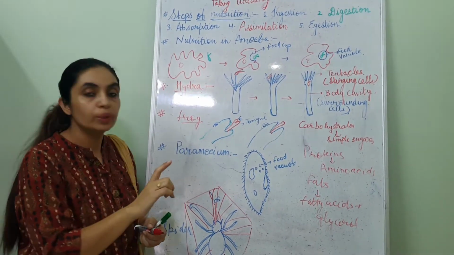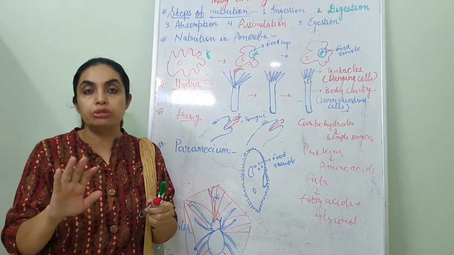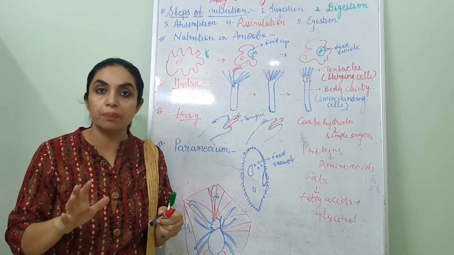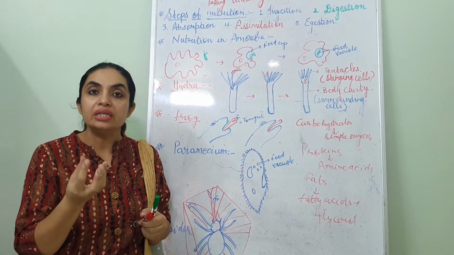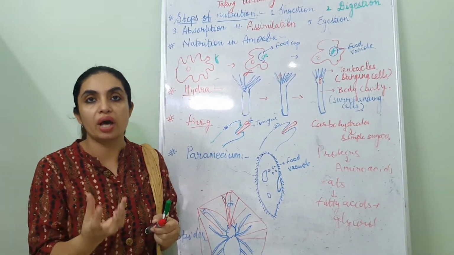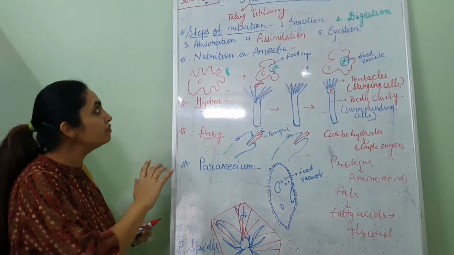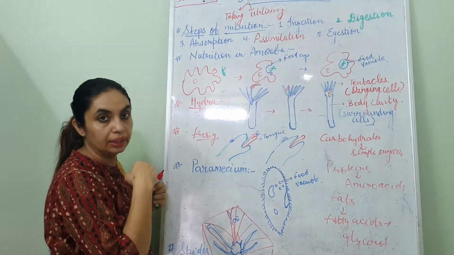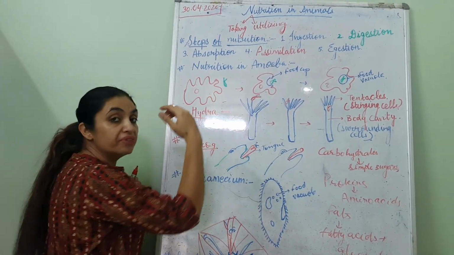Then the last one is egestion. When the absorption, assimilation and using up is done, some waste products are also left. The removal of these waste products is known as egestion. So these are the 5 steps of nutrition. Now one by one we will understand the nutrition in various animals.